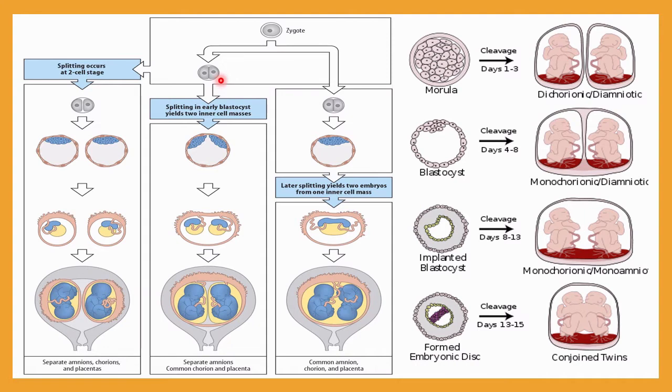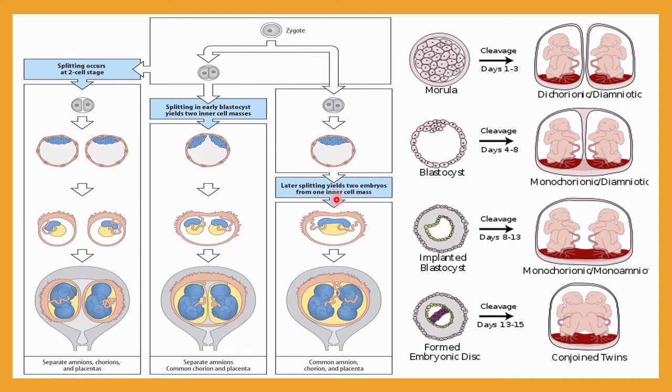Then the second chance of twin babies is splitting in the early blastocyst. Here you can see this is the blastocyst. In this blastocyst the internal cell mass is duplicated, meaning the internal cell mass is present two times, and the trophoblast layer is only one. In that case also a twin baby may arise. The third type of twin occurrence is later splitting yielding two embryos. Up to this point it is normal, but from here it is accidentally changed.